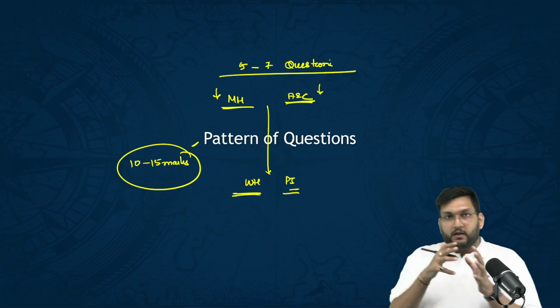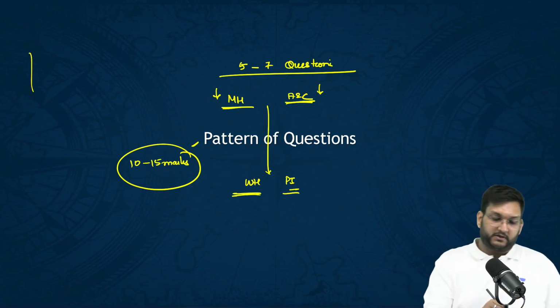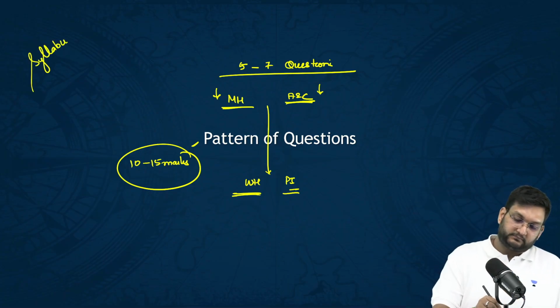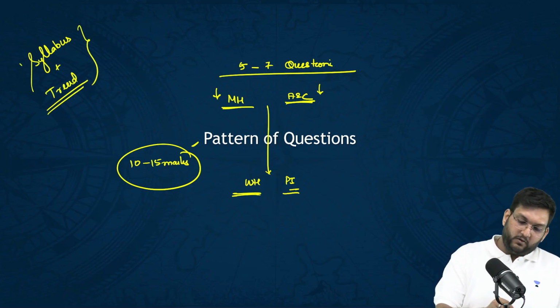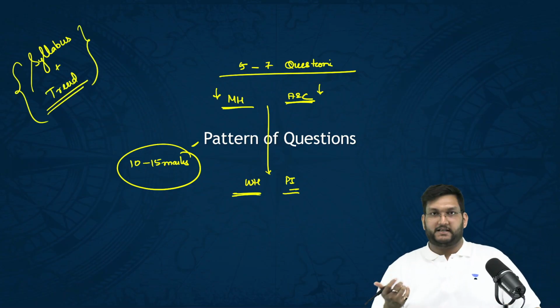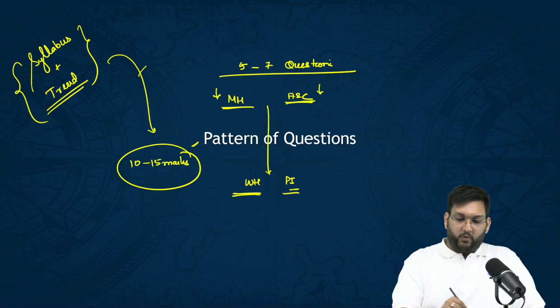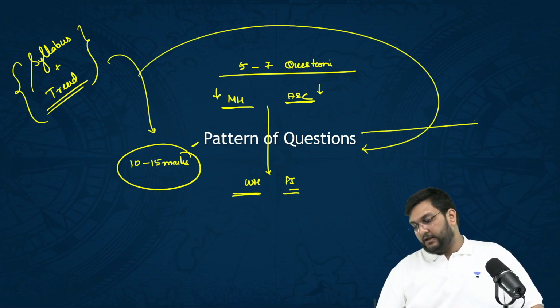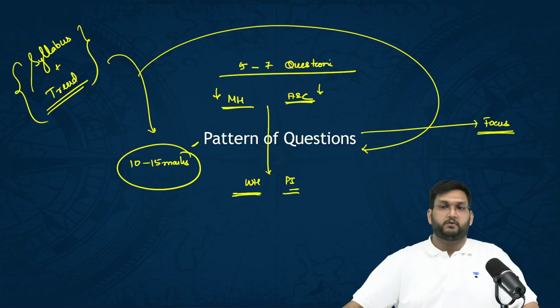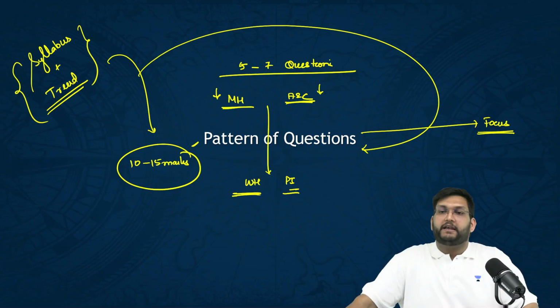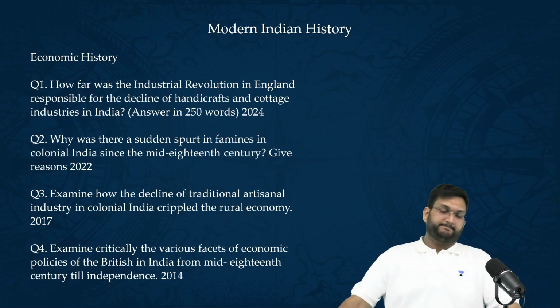Now, what we've understood till this point is what the syllabus is. Understood the trend also. Now, what we have to understand is what the pattern of questions is and what the areas are. And this is where, let's start with modern India.